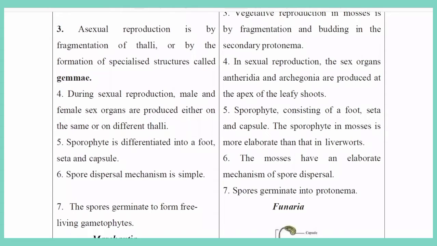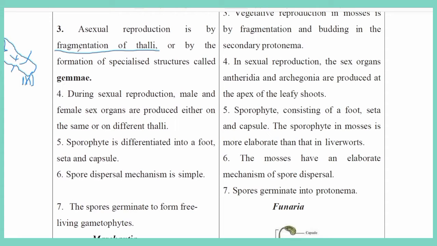So now the third one: asexual reproduction is by fragmentation of thalli. For example, now I am drawing Marchantia, which is a thalloid, flat liverwort, which is dorsiventral. The outer part is green and the lower is brown. The outermost part carries out photosynthesis, and it also has small roots. So this is Marchantia, belonging to the first class of the Bryophyta, that is, liverworts.